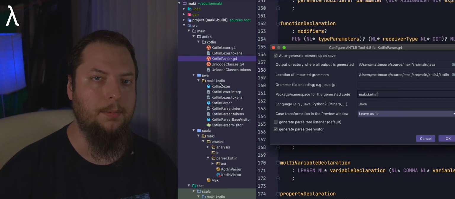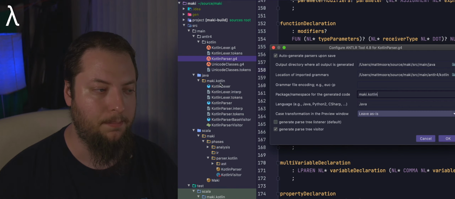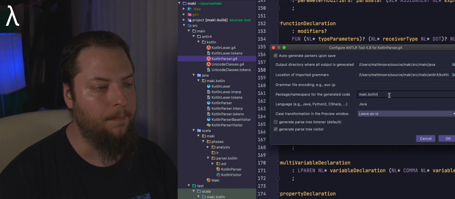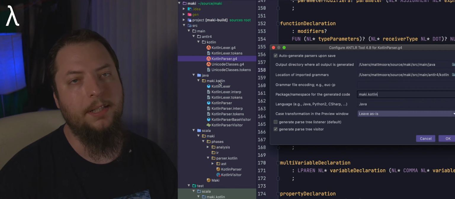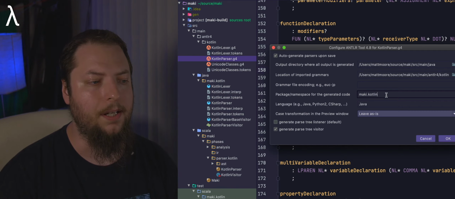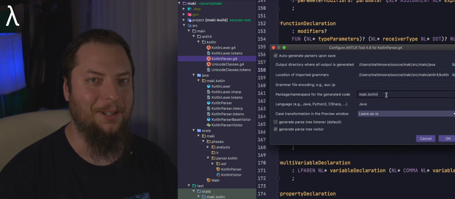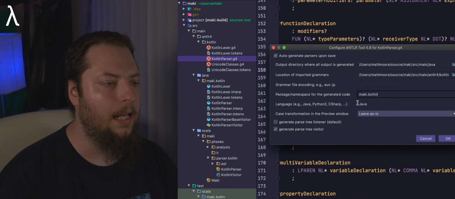But because I want this to be a multilingual compiler, I'm actually breaking those packages out by language underneath the Maki namespace. So yes, we put Maki.compiler, and you don't need to create this package. It doesn't exist. The Antlr 4 plugin will auto-generate it, or rather the Antlr 4 program will generate a folder with that namespace in it, a package for that.